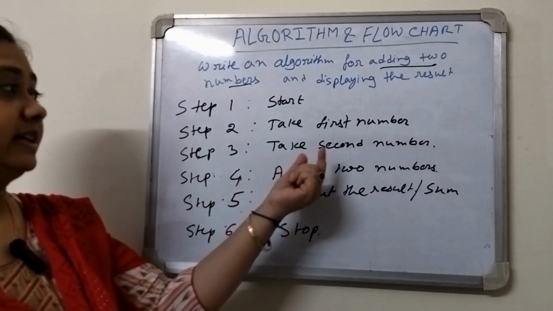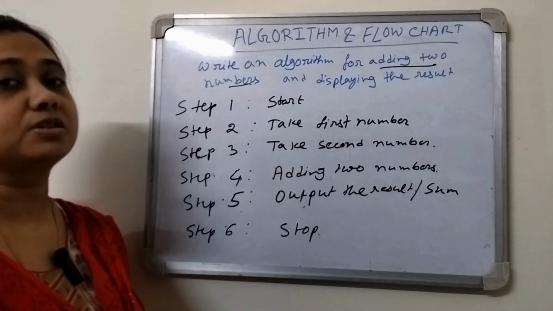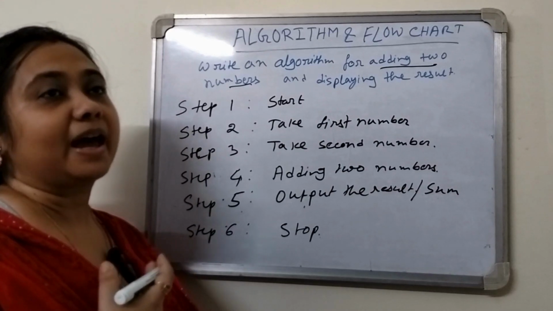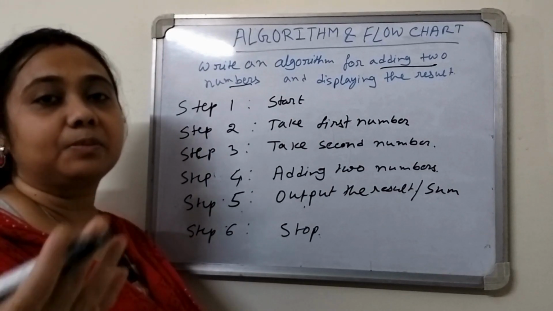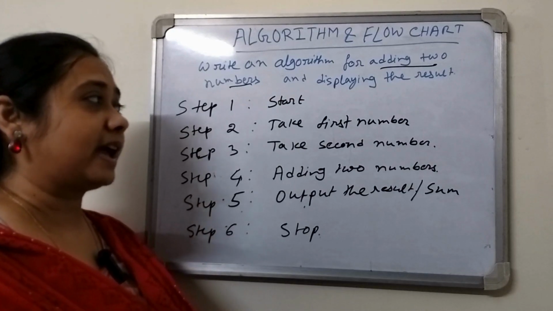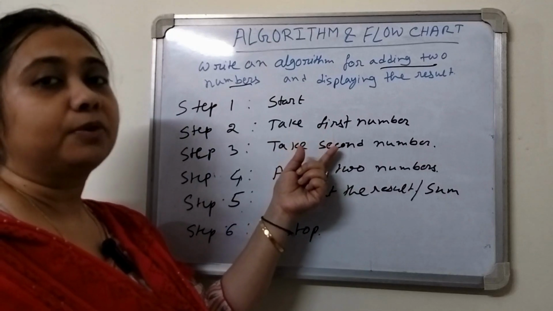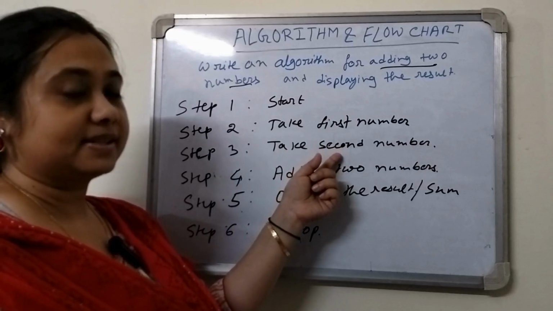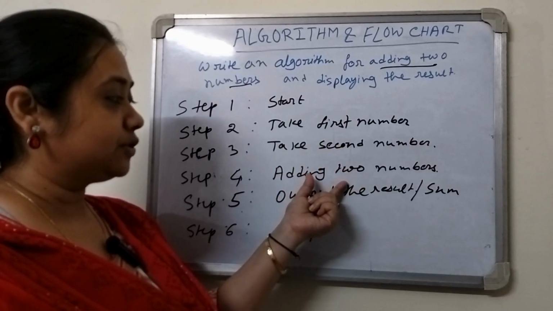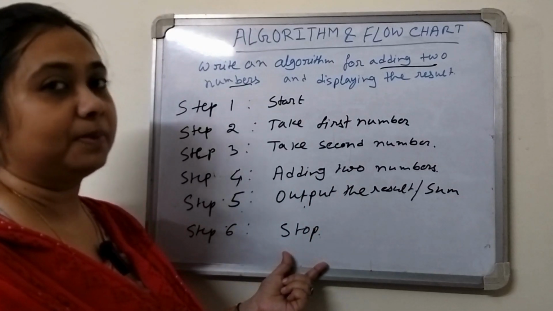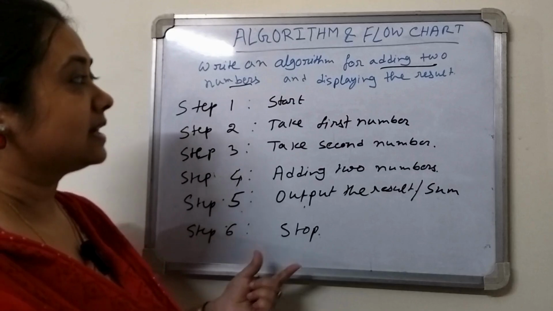Then why are we taking the first and the second number? Because we don't know which numbers will be taken. Suppose I am taking numbers 2 and 3, and anybody else takes numbers 5 and 4. Because these two numbers will be different for different people, we take the first number and the second number, and we add the two numbers, output the result or the sum, and the last step will be the stop. So these are the process.